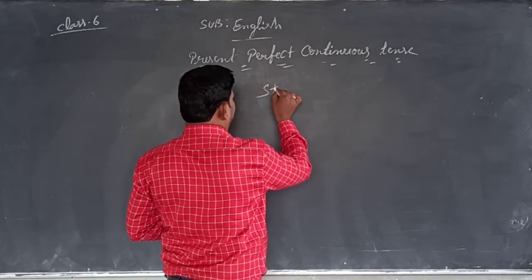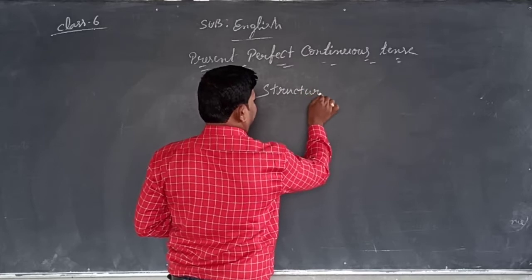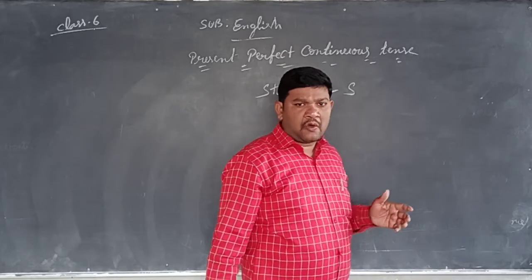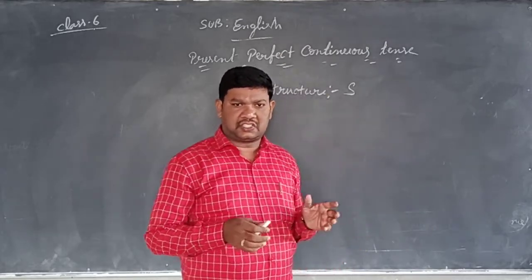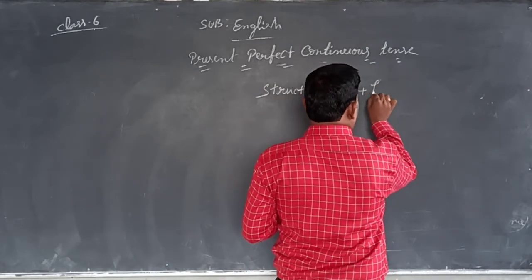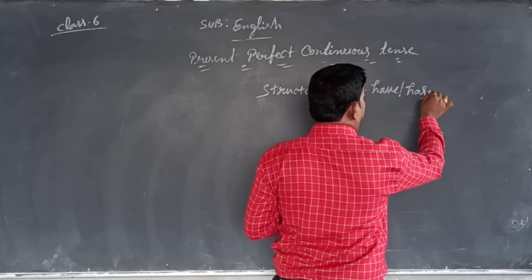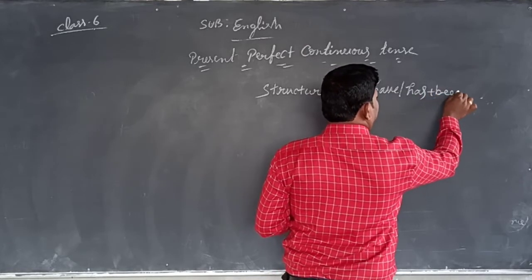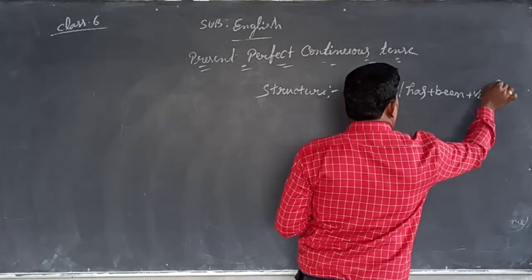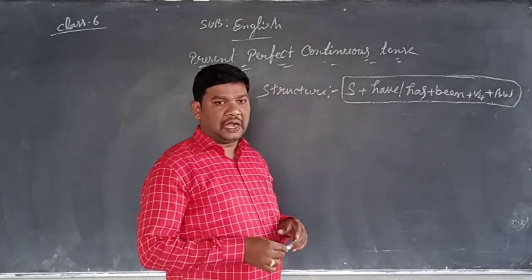We all know that in every tense structure, first comes the subject, and the second one is have or has, plus been, plus verb-ing, plus additional word. This is the structure of present perfect continuous tense.